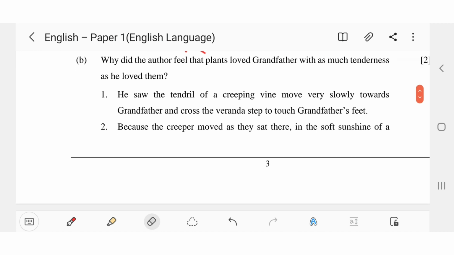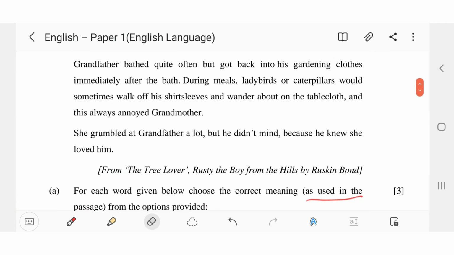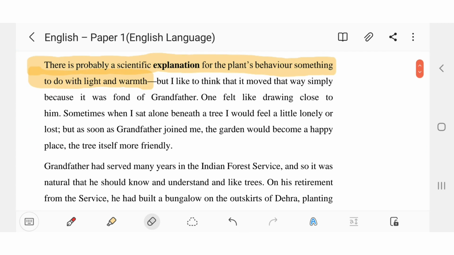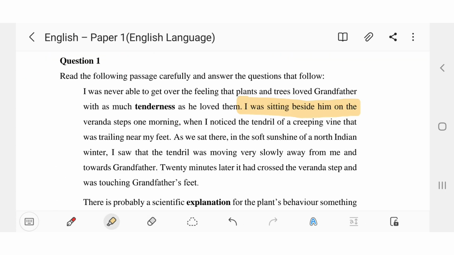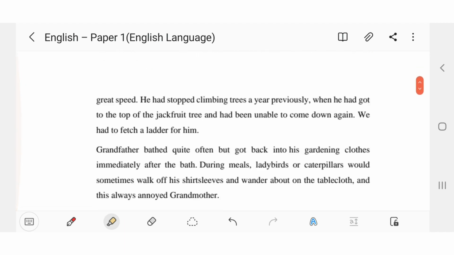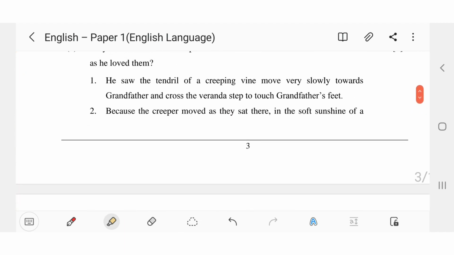Now B question, why did the author feel that plants loved the grandfather with as much tenderness as he loved them? Now let's see where this thing is mentioned in the passage. Okay, yeah, it is mentioned here. I was sitting beside him on the veranda steps one morning when I noticed the tendril of a creeping vine that was trailing near my feet. As we sat there in the soft sunshine of a North Indian winter, I saw that the tendril was moving very slowly away from me and towards grandfather. 20 minutes later, it had crossed the veranda step and was touching grandfather's feet. So, yes, it is what is asked in the question. Yeah, he saw the tendril of a creeping vine move very slowly towards the grandfather and cross the veranda step to touch grandfather's feet. Yes, it is correct.